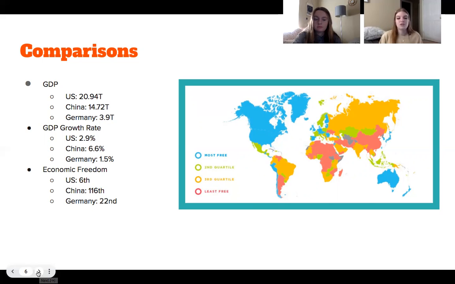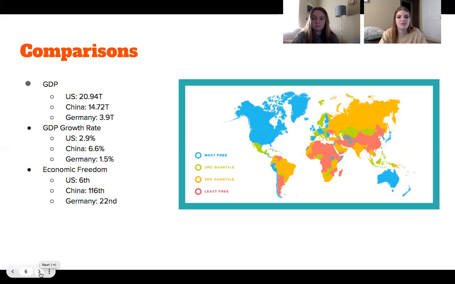And then the third comparison that we made was the economic freedom. So the United States is ranked 6th out of all the countries in the world for economic freedom, which is obviously very high. China, on the other hand, is ranked 116th. So that definitely shows the difference between the US and China in regards to how their markets are set up and just the freedom that their citizens have. And then in between there is Germany, they're 22nd. So they're also pretty high compared to the other countries.